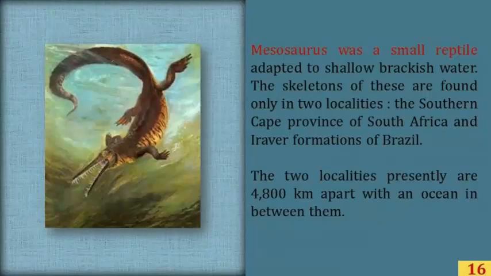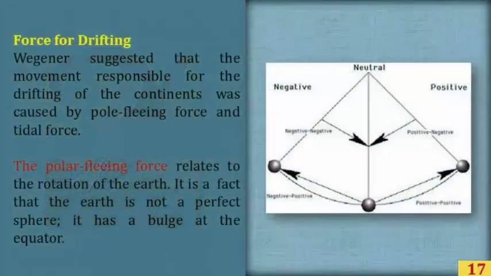Force for drifting. Wegener suggested that the movement responsible for the drifting of the continents was caused by pole fleeing force and tidal force. The polar fleeing force relates to the rotation of the Earth. It is a fact that the Earth is not a perfect sphere. It has a bulge at the equator. This bulge is due to the rotation of the Earth.